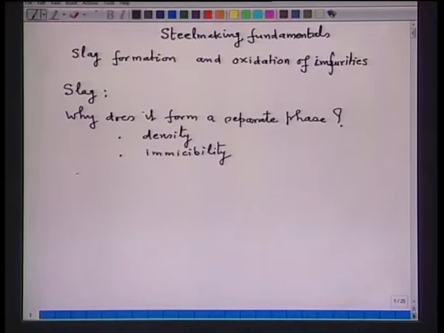Now, another question comes: how does it form? Say in steel making, what is done? Hot metal contains carbon, silicon, manganese, phosphorus and iron, and as oxygen is blown, silicon is converted to SiO2, phosphorus is converted to P2O5, manganese is converted to MnO, and some of the iron is oxidized to FeO.